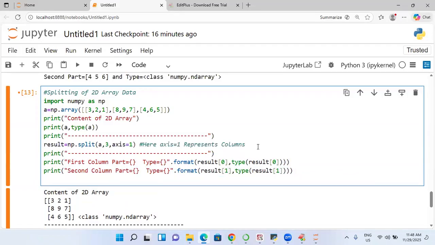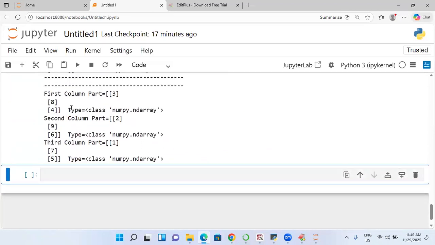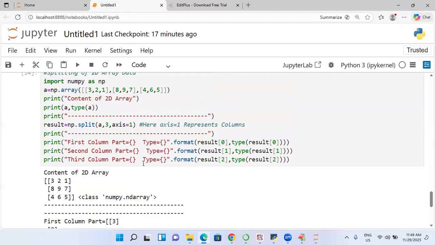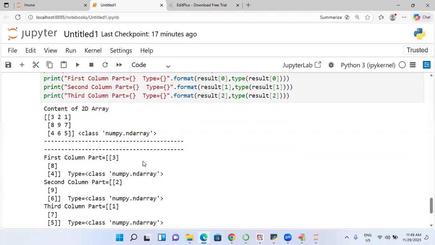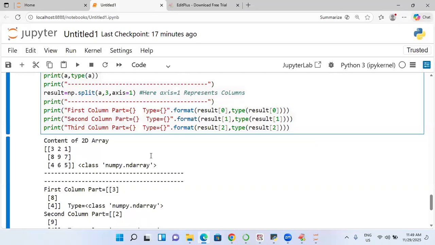Here I will take the third column also, so this is going to be result of 2 and type of result of 2. So you print it, and you are getting the first column part, second column part data.